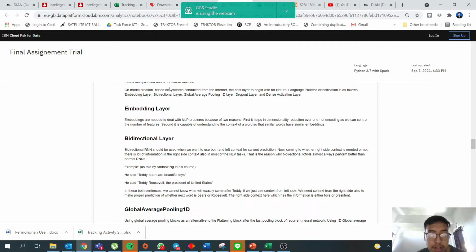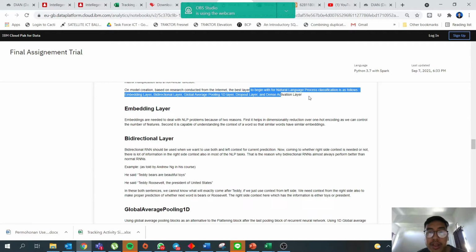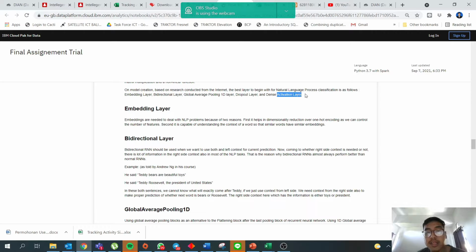On model creation, based on research conducted on the internet, the best layers to begin with for NLP classification are as follows: embedding layer, bidirectional layer, global average pooling 1D layer, dropout layer, and dense activation layer. So I will tell you briefly about each layer that I use in this model creation. Embedding layers are needed to deal with NLP problems for two reasons. First, they help with dimensionality reduction over one hot encoding, as we can control the number of features. Second, they are capable of understanding the context of a word, so that similar words have similar embeddings.